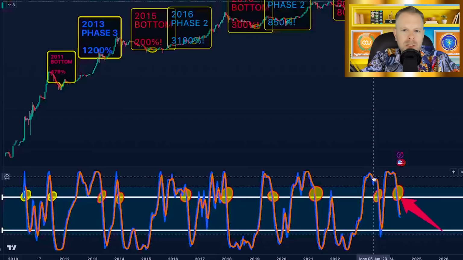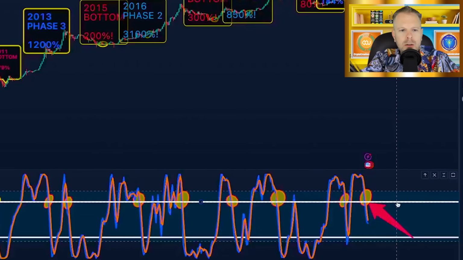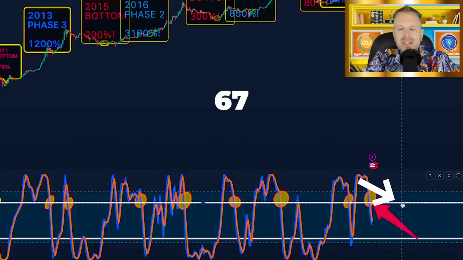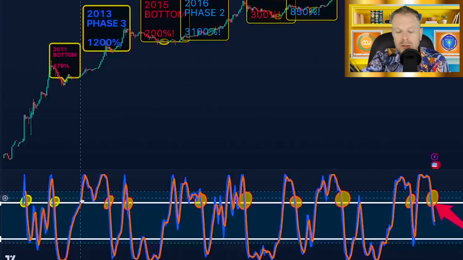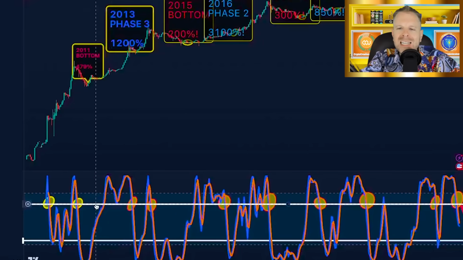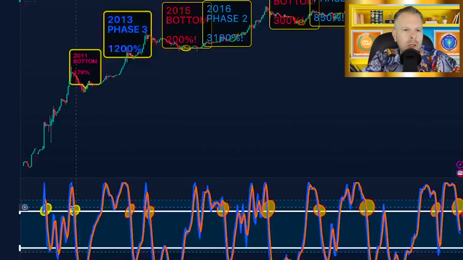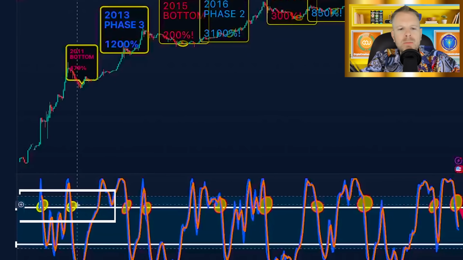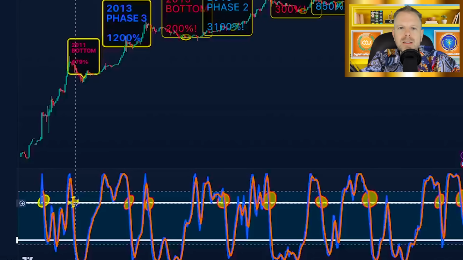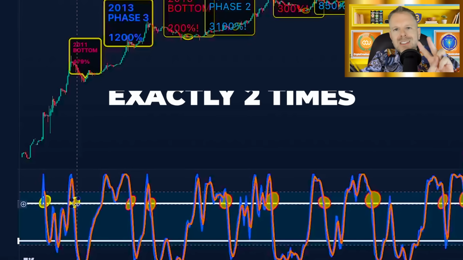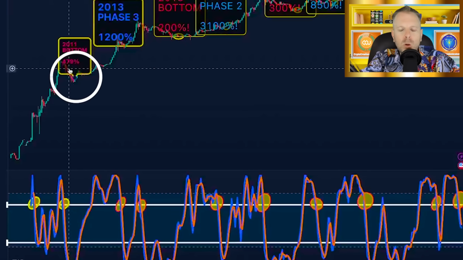Now let's talk about these cross downs. What we have on the chart is this line right here at about 67. Right? If you get the 2-week chart and you put on the stochastic RSI and you put a white line at 67, you're going to notice something very particular. What you'll notice is that 2 times in every single cycle, we cross through said line, that 67 line, right? Exactly 2 times. And the second time is always marking the market cycle top.